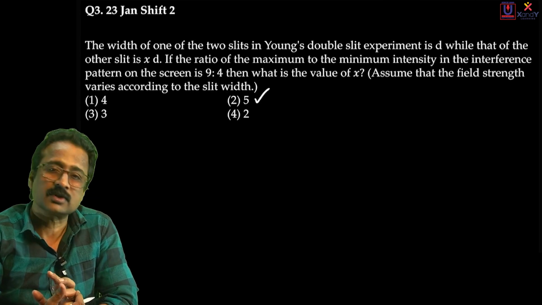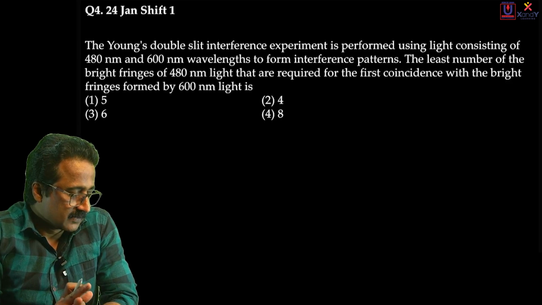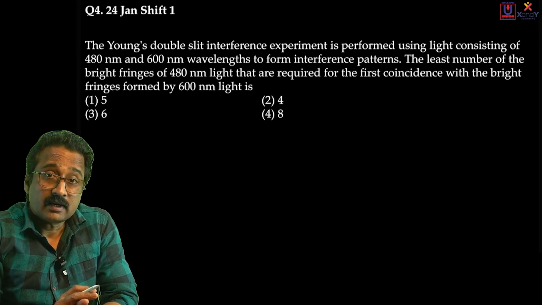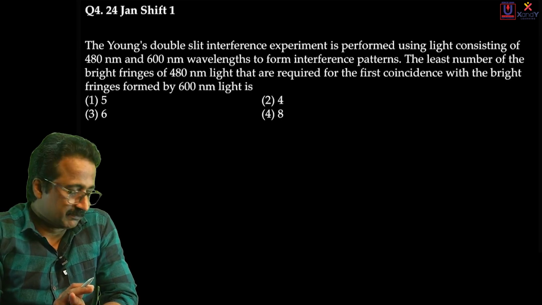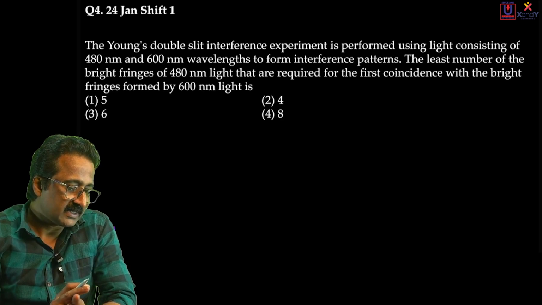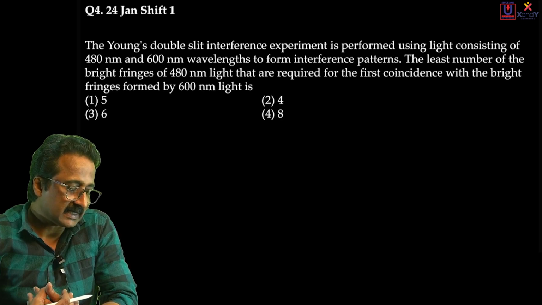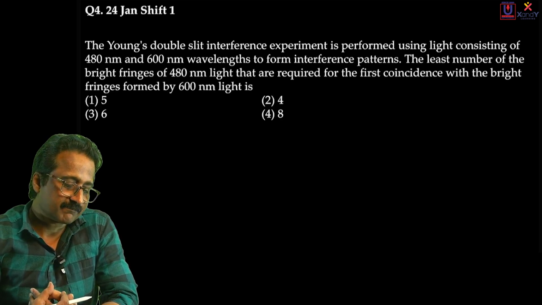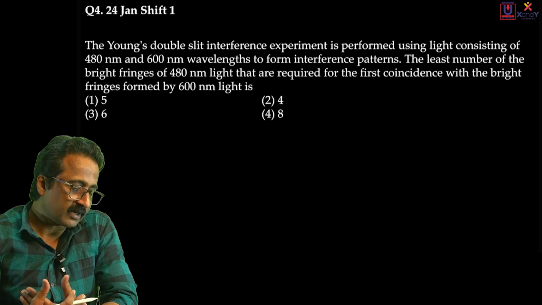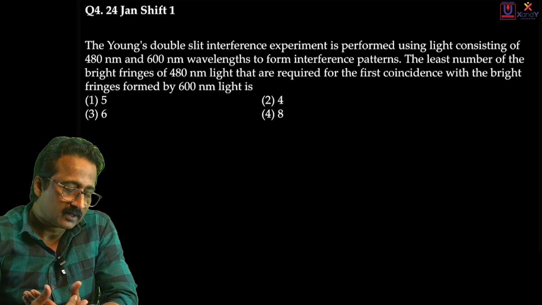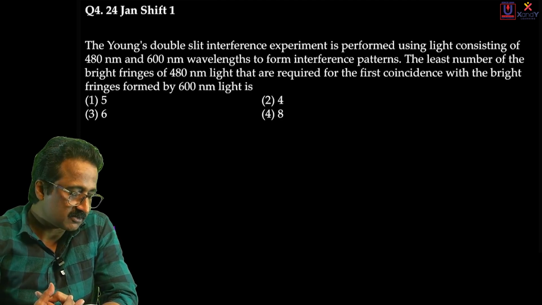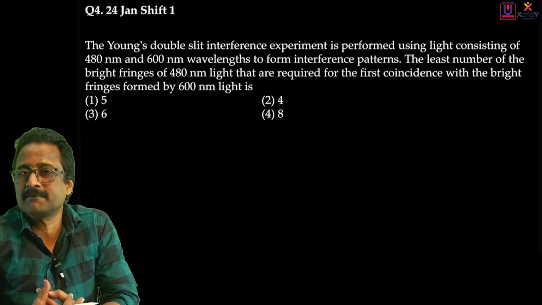That was question number 3. Moving on to the next question. It's again a question based on YDSE. The Young's double slit interference experiment is performed using light consisting of 480 nanometer and 600 nanometer wavelengths to form interference patterns. The least number of bright fringes of 480 nanometer light that are required for the first coincidence with bright images formed by 600 nanometer light is.